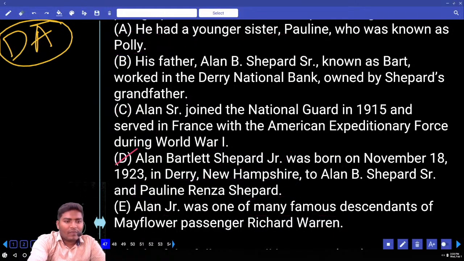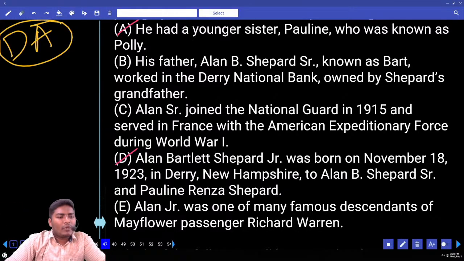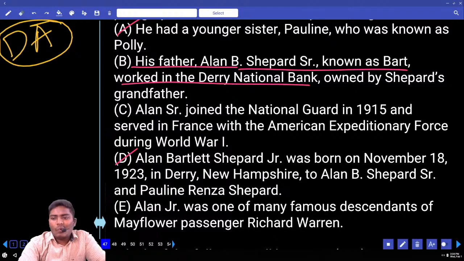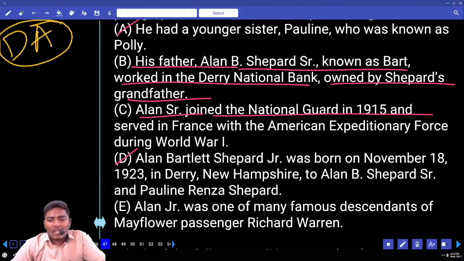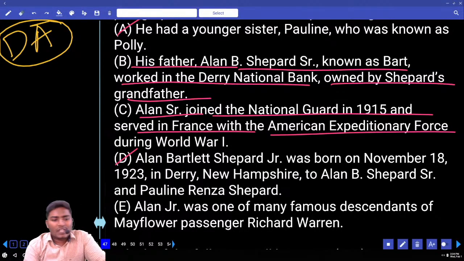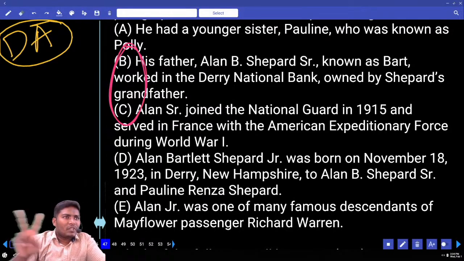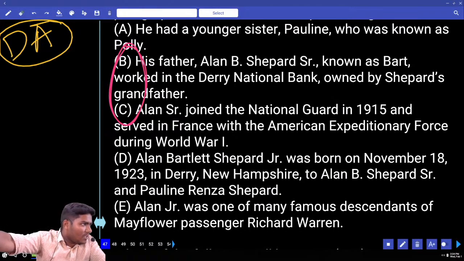Now, we still need to find out BCE. Where do we use BCE? Look at B. His father, Alan B. Shepard Sr., known as Brat, worked in the Derry National Bank, owned by Shepard's grandfather. Alan Sr. joined the National Guard in 1915 and served in France with the American Expeditionary Force during World War I. See, both B and C sentences speak about only one person. Who is that person? Both the sentences are about his father only. Can you recognize that?